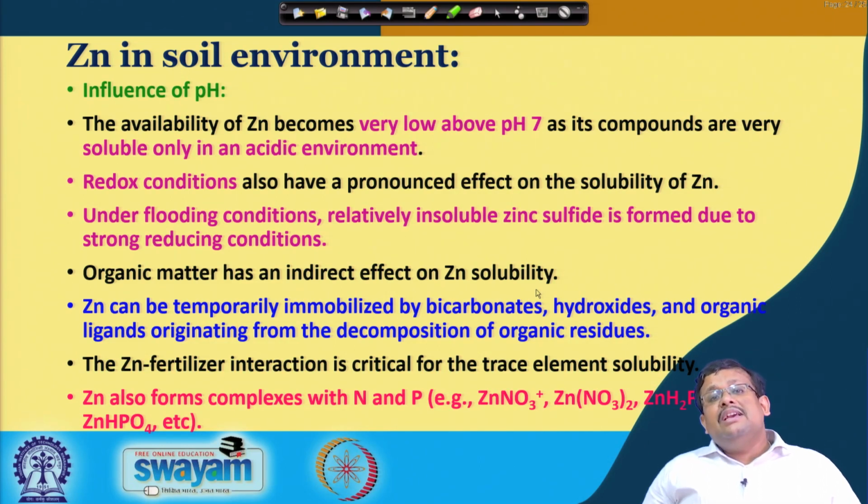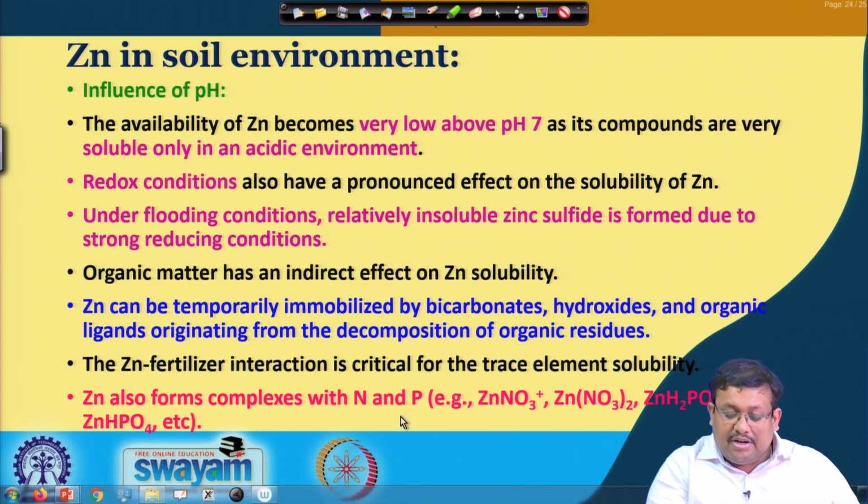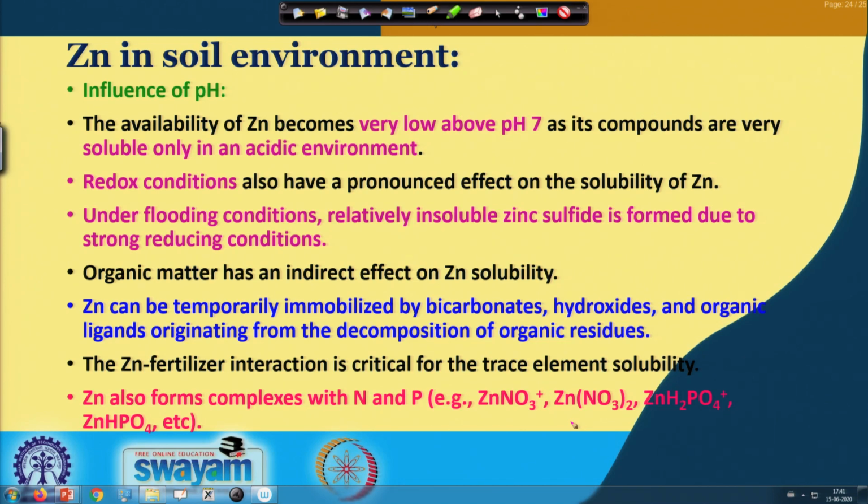Zinc can be temporarily immobilized by bicarbonate, hydroxides and organic ligands originating from the decomposition of organic residues, and the zinc fertilizer interaction is basically critical for the trace element solubility. Zinc also forms complexes with nitrogen and phosphorus, and you can see here zinc nitrate, zinc phosphate, etc. So, it can form complexes with nitrogen and phosphorus too.